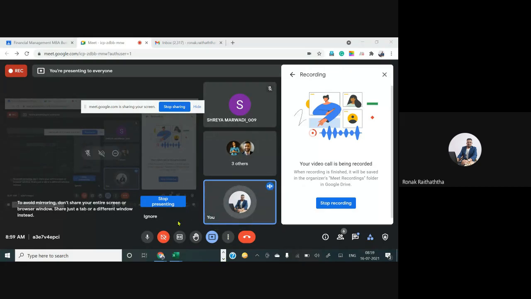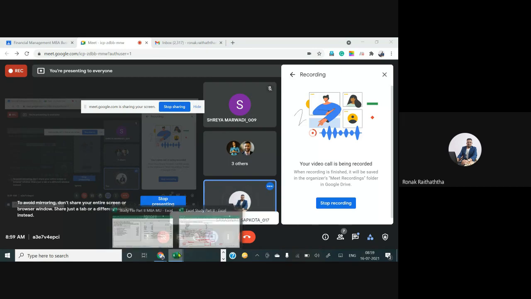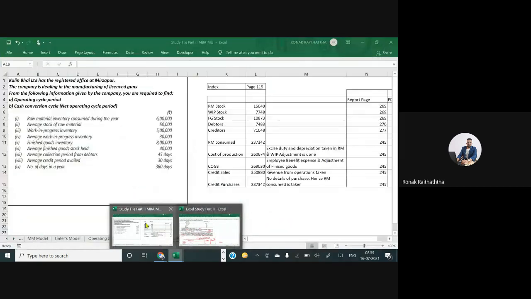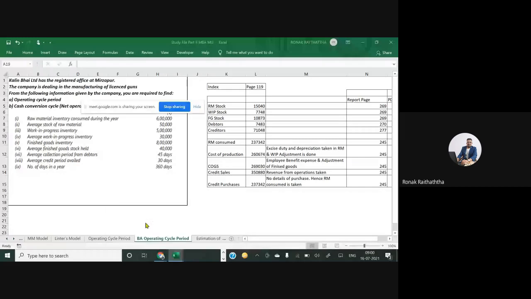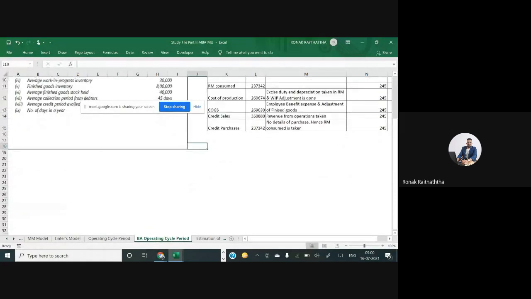Taking you directly to the Excel file where we are going to work. Good. So there are two types of cycles which tell you how fast you are rotating your cash, how fast you are converting your inventory into cash.